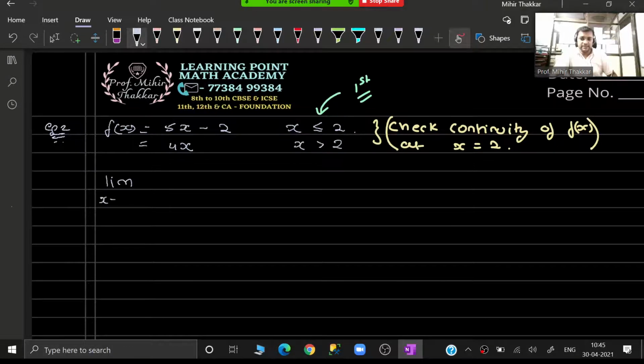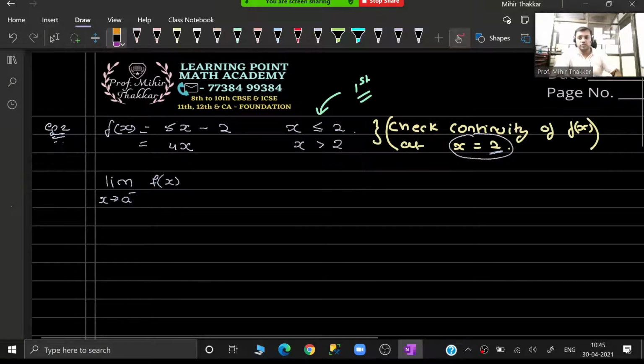So guys, when you want to find out the left hand limit, I will say over here, limit as x tends to a minus of fx. What is the value of a in this sum, guys? I have to check the continuity of the function at x is equal to 2. So if you want to check it at x is equal to 2, it means that your value of a over here will be equal to 2.